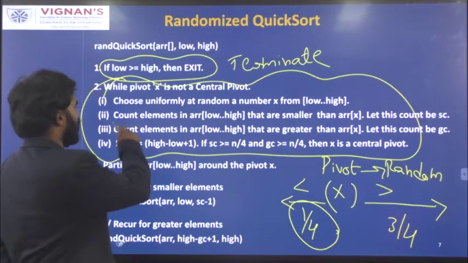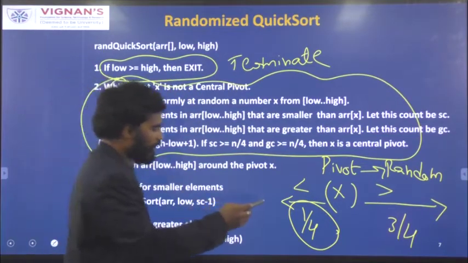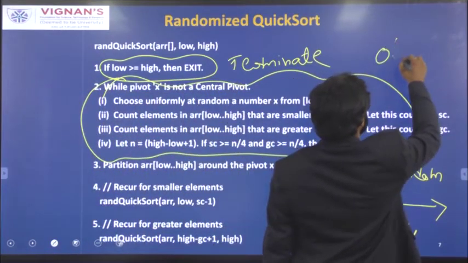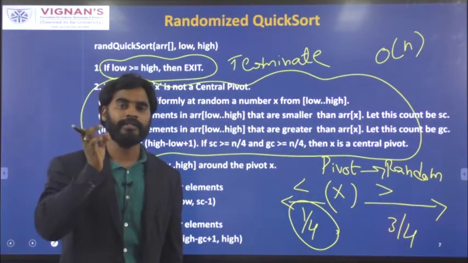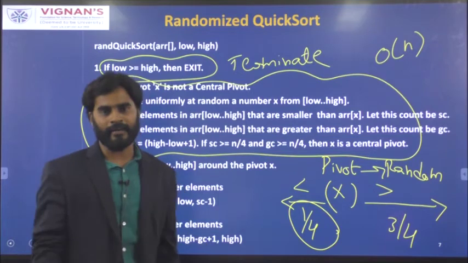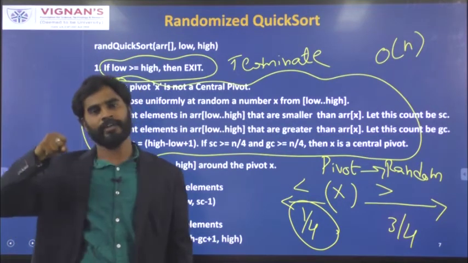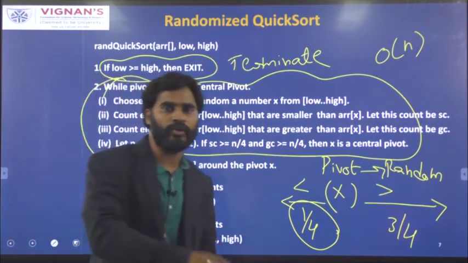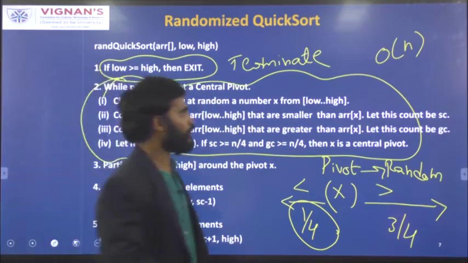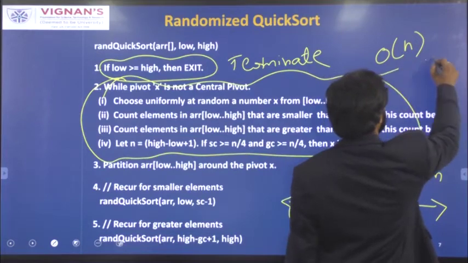If you observe this, this second step will take a maximum of order of n time. So why is it maximum of order of n? Because a list contains a maximum of n elements and you have to choose one element out of n. Okay, so n elements are available and you have to choose one out of n. So the maximum time taken by the second step is order of n.